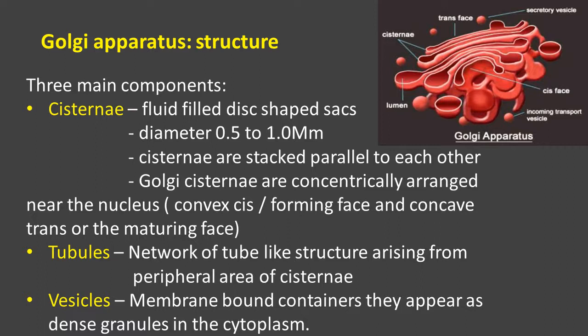Clear? So there are three components that can be seen in the Golgi apparatus: cisternae, tubules, and vesicles. These form the structure of the Golgi apparatus in the cell. The Golgi apparatus can be found in the plant cell as well as in the animal cell.